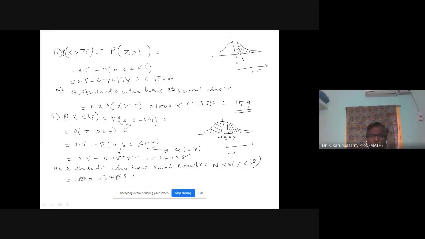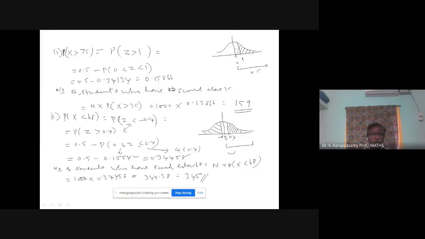If you are multiplying, you get 344.58. If you round off, 345.